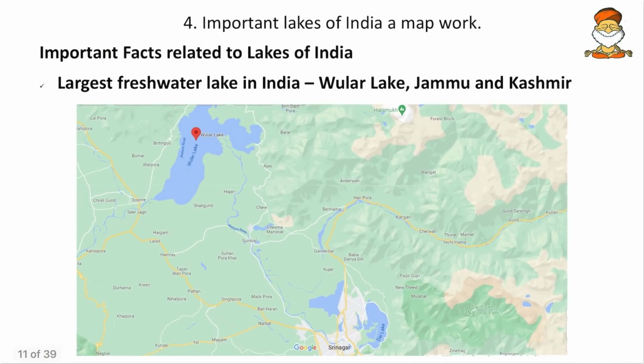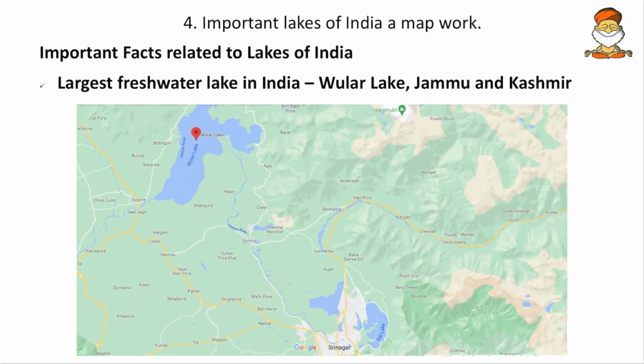And then come to next, important lakes of India. So again a map work. Friends, a brief strategy on the map work, how to do the map works. We will start with the mountains first. Take Google Maps and Atlas, do all the mountains and all the rivers, and then take all the gulfs, bays and seas, etc., and then important nations and cities which are in news. Also go through the current affairs and see in depth the area around Ukraine, area around Afghanistan, area around Israel, Palestine. Likewise, if you do that, minimum 3 questions you can attempt from the map work.